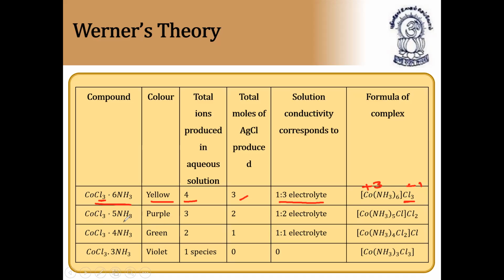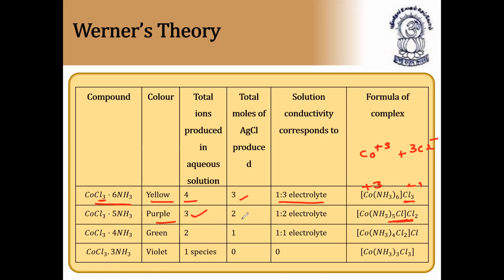Next, CoCl3·5NH3. Purple color. What color is it? Purple color. Total ions produced in aqueous solution: how do we get 4 in the previous case? Because it is 1 Co3+ and 3 Cl-, so 1 plus 3 is 4. In the same way here, it is 1 Co3+ and 2 Cl-, and that's why it is producing only 3.